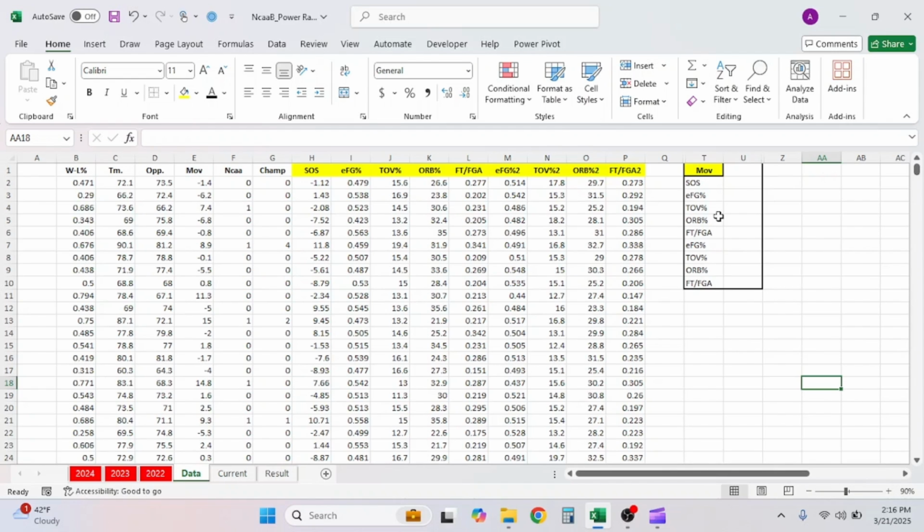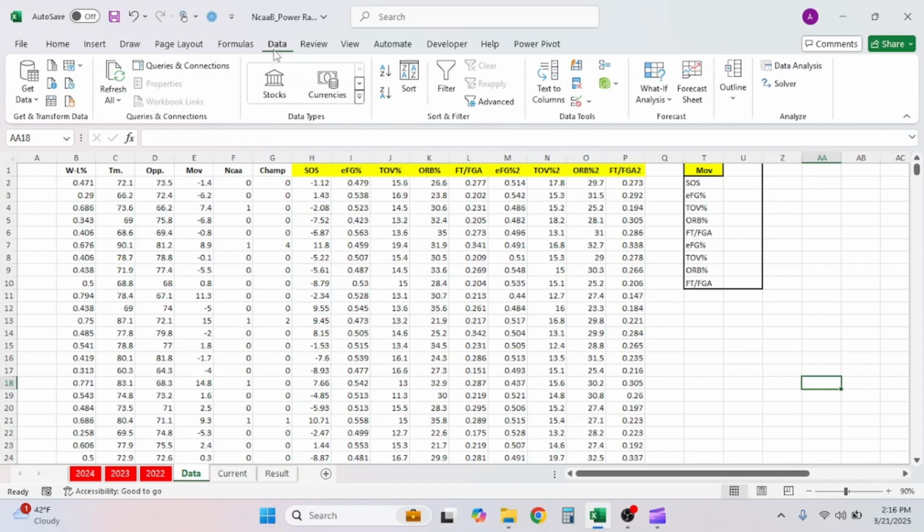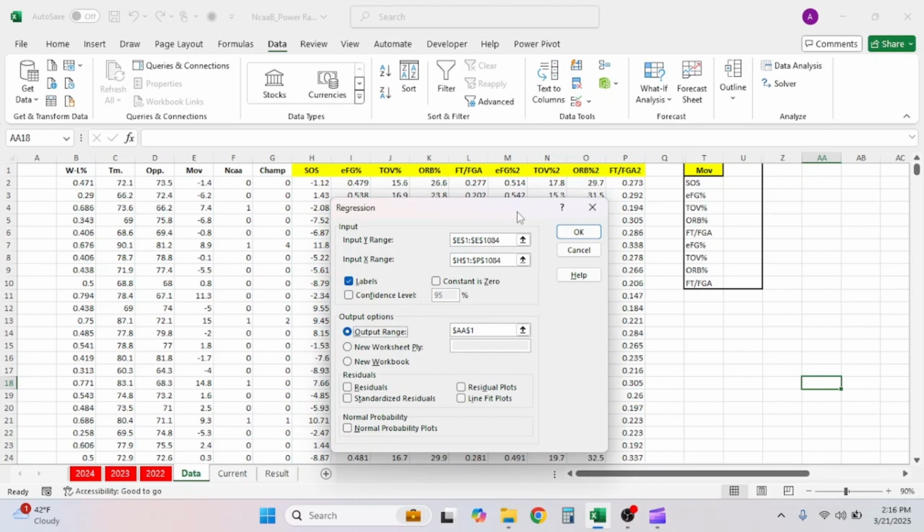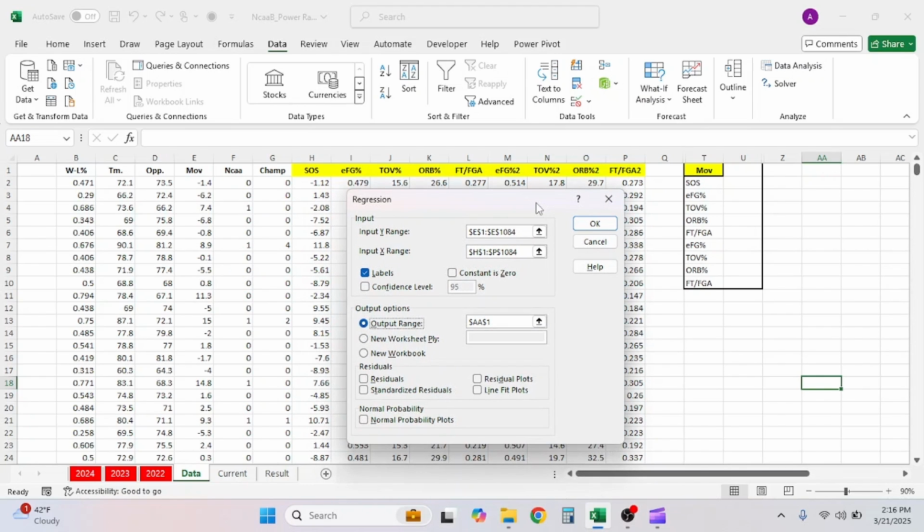Now, how do you do that? You're going to hit the data tab, data analysis, and then go to regression. And right before I get into this, a lot of people are going to say this looks a lot like when you were building your model. Correct. It's almost identical to building the model. The only thing here is that when we move on to the next step, I'll get into it a little bit more, but there's a few steps that we will skip because it's only a power rating system.